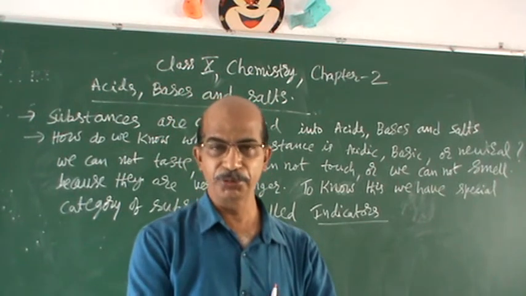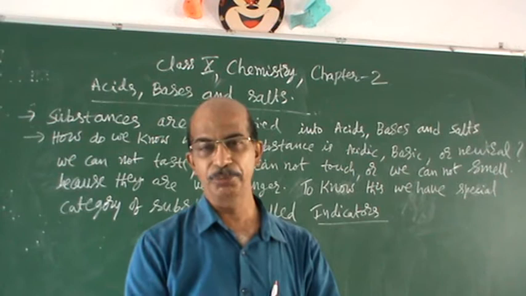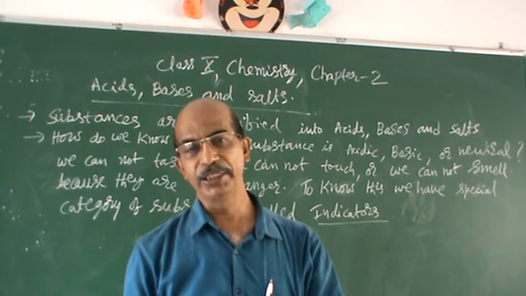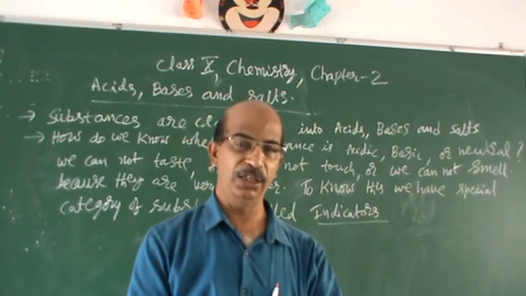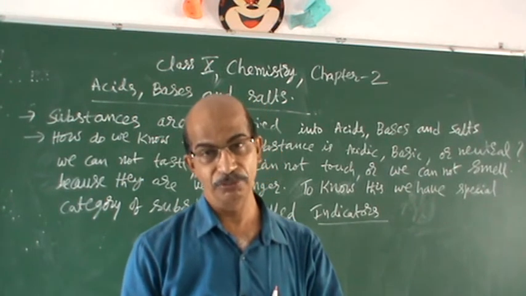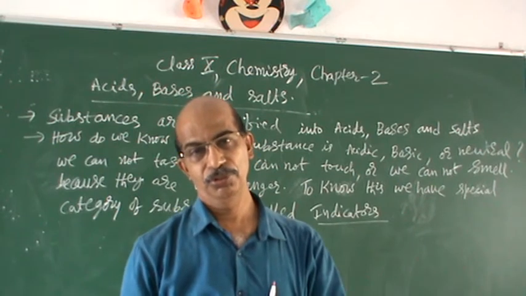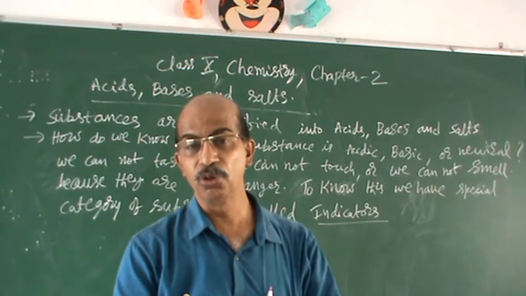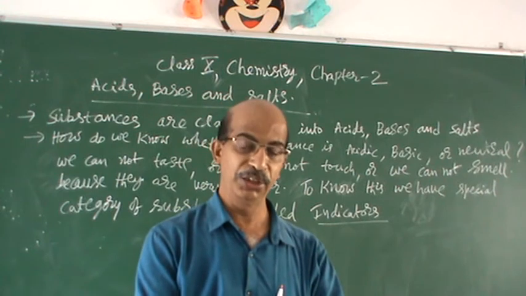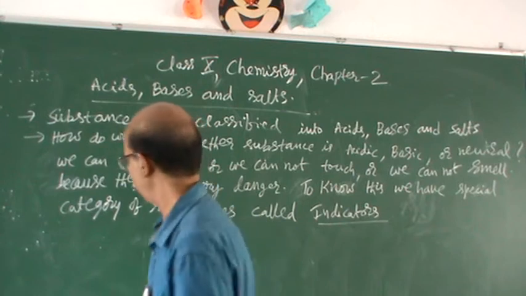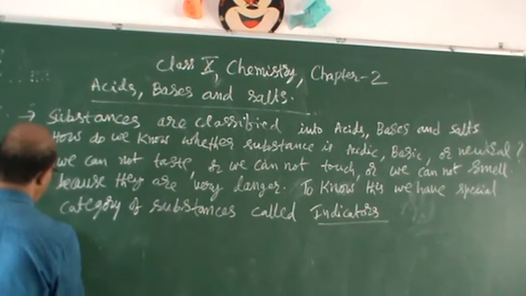If you take X substance, one color; Y substance, one color; Z substance, one color. They are useful to know whether the substance is acidic, basic or not. So, indicators definition.